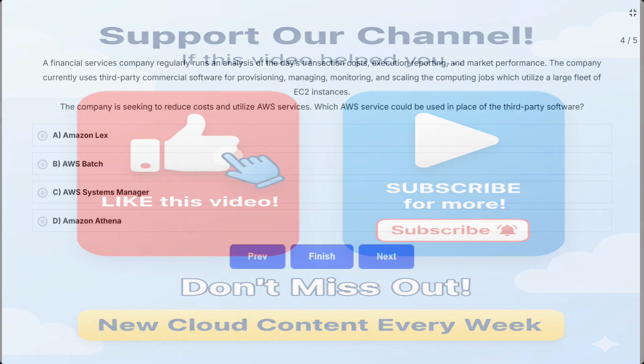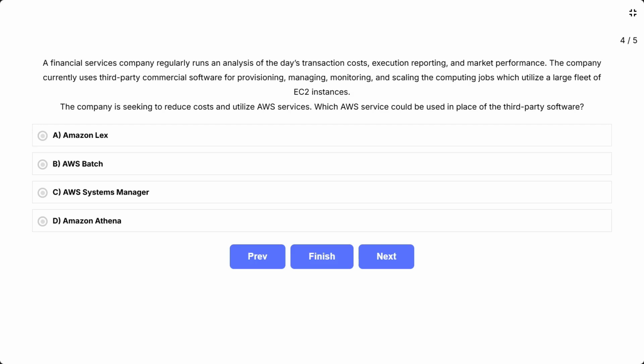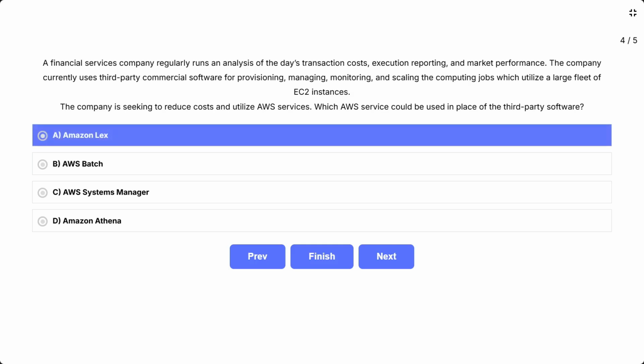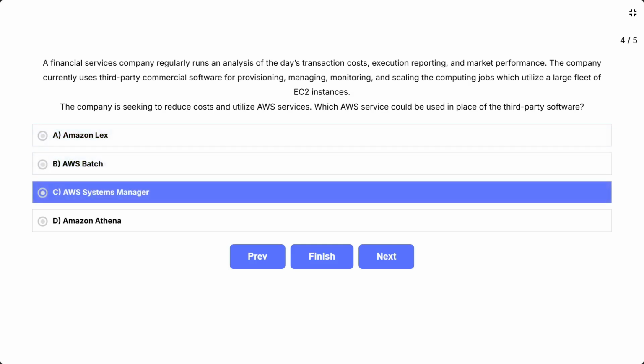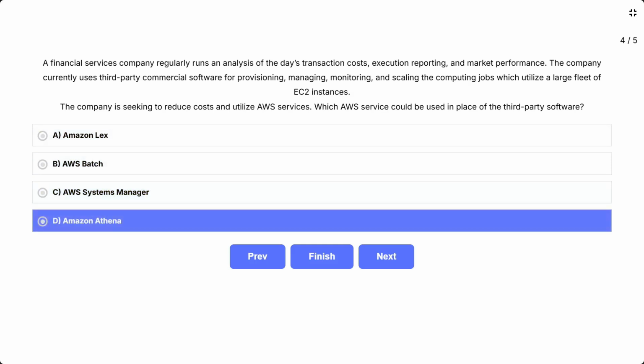A financial services company regularly runs an analysis of the day's transaction costs, execution reporting, and market performance. The company currently uses third-party commercial software for provisioning, managing, monitoring, and scaling the computing jobs which utilize a large fleet of EC2 instances. The company is seeking to reduce costs and utilize AWS services. Which AWS service could be used in place of the third-party software? The options are A, Amazon Lex, B, AWS Batch, C, AWS Systems Manager, D, Amazon Athena.